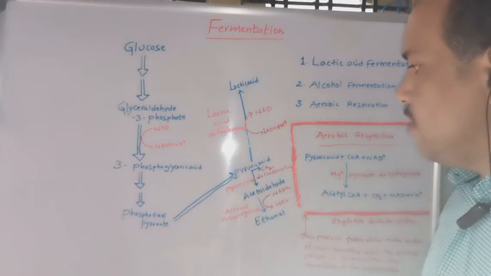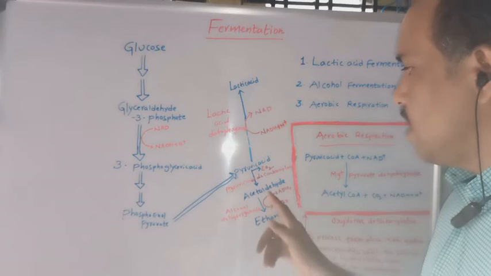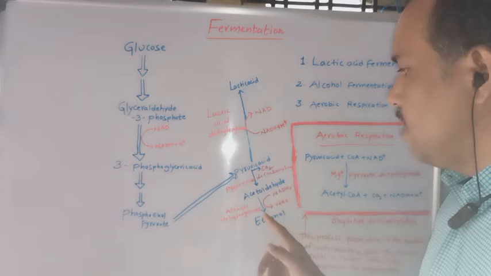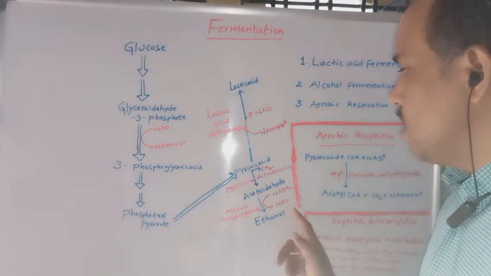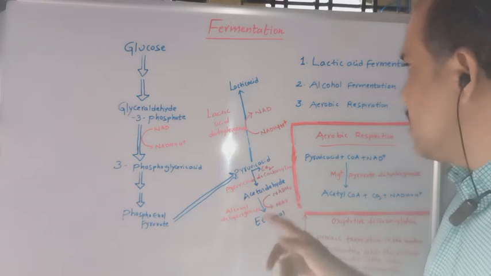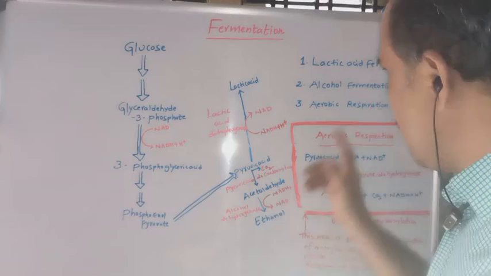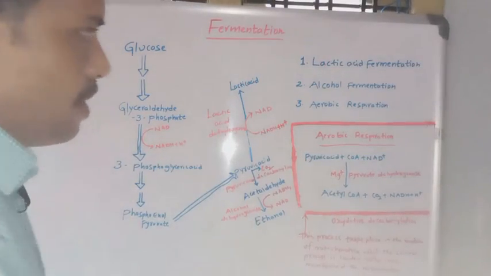In alcohol fermentation, pyruvic acid decarboxylase converts pyruvic acid to acetaldehyde. Acetaldehyde is converted to ethanol with the help of the alcohol dehydrogenase enzyme. NADH2 is converted to NAD, which we can observe in this ethanol fermentation, alcohol fermentation. Now let us see aerobic respiration.